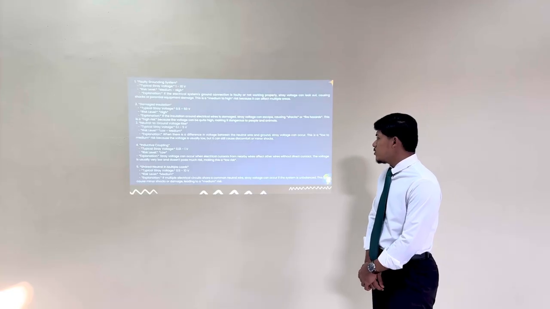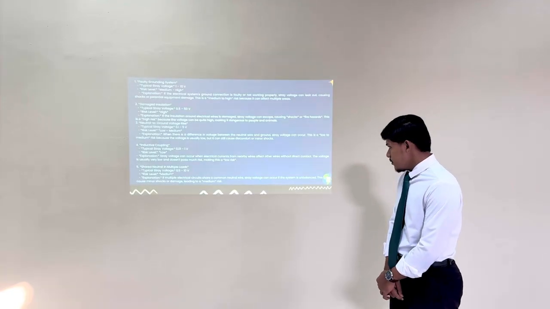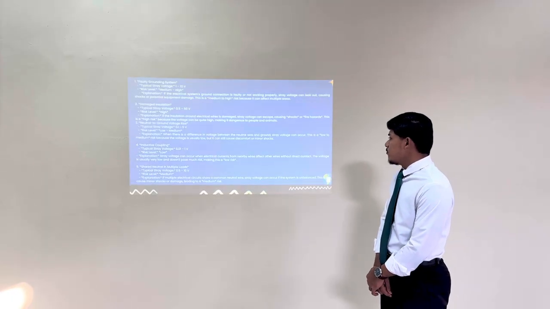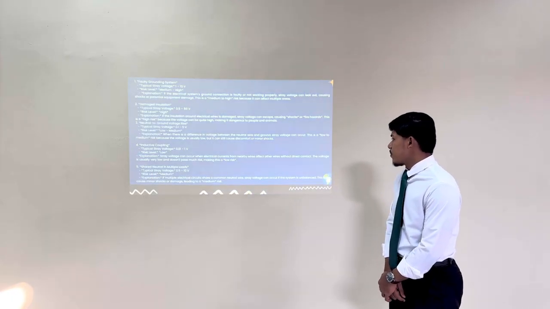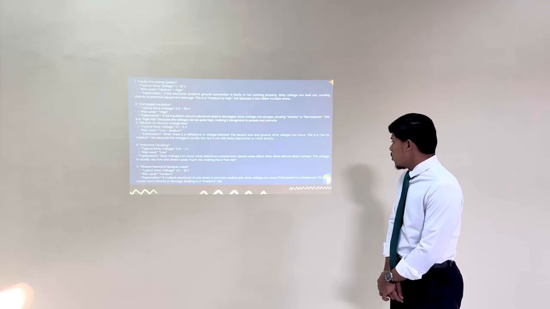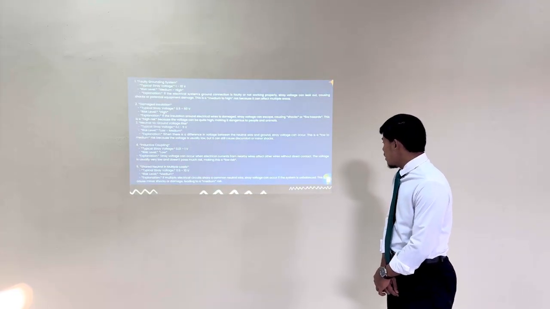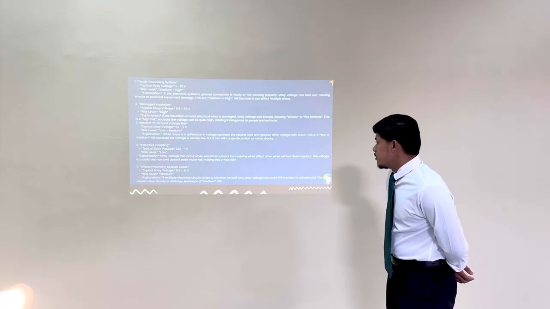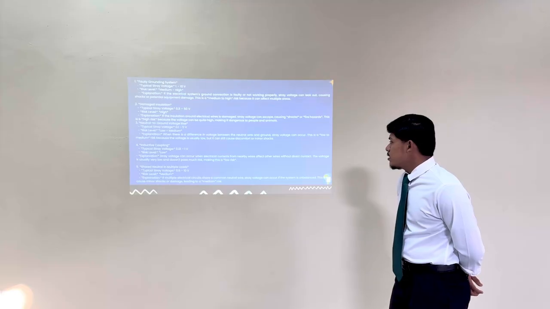Number 5, shared neutral and multi-load. Typical stray voltage is 0.5 to 10 volts, risk level medium. If multiple electrical circuits share a common neutral wire, stray voltage can occur if the system is unbalanced. This causes minor shock or damage, leading to a medium risk.